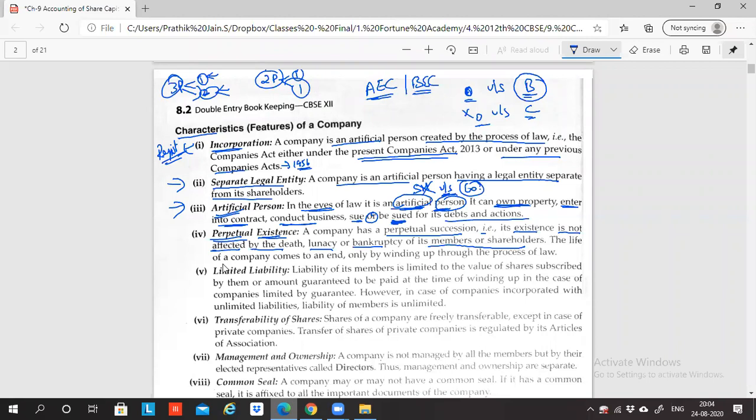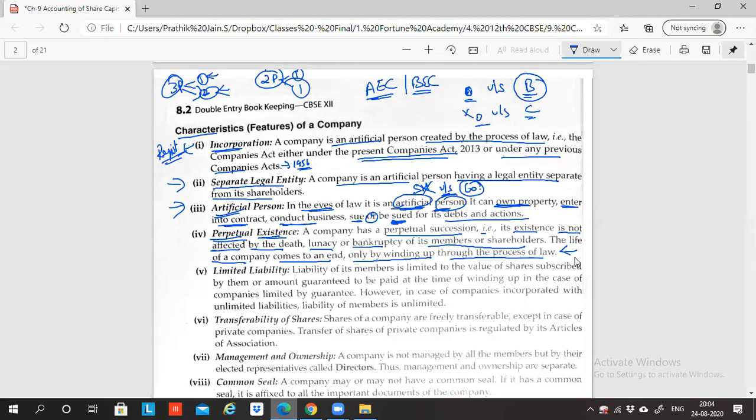The life of a company comes to an end only by winding up through the process of law. So if you want to close the company, it's not like one fine day you get up in the morning and say that today I'm not in the mood to continue the company, so I'll close it. Not possible, my dear. There's a process which is given in the law. You have to follow the process thoroughly, step by step. That process is called winding up. In partnership, we call it dissolution. In company, we call it winding up. So without the winding up process, you cannot close a company.